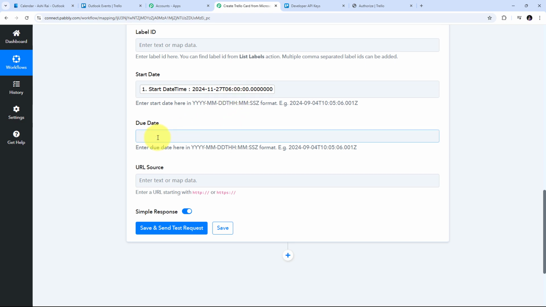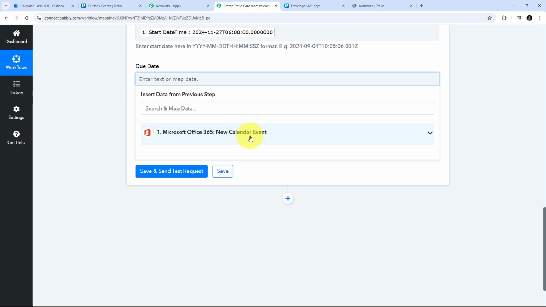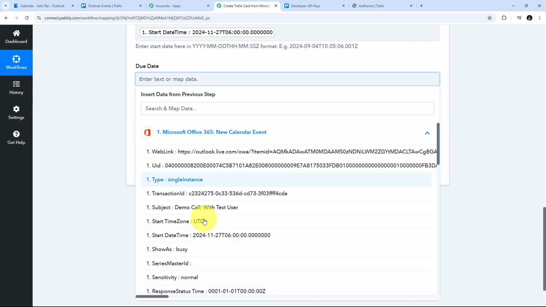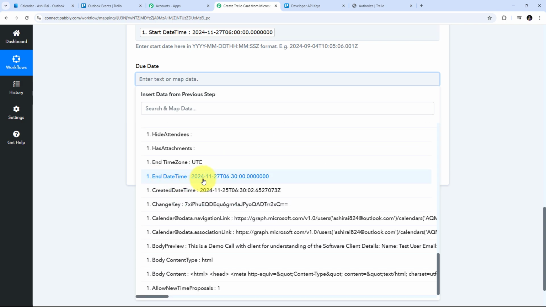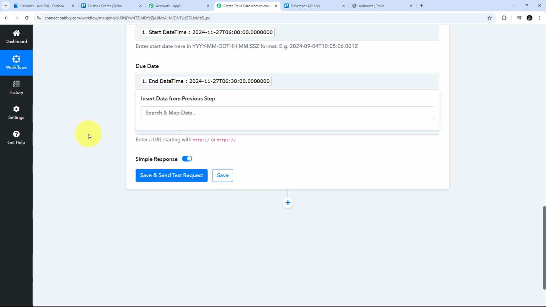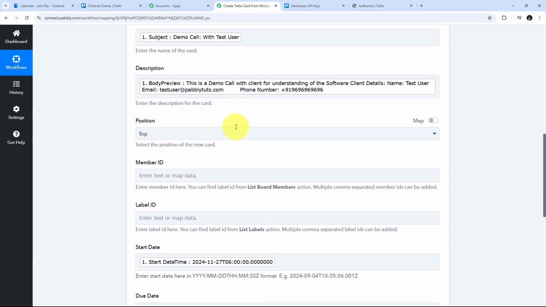Now I'm going to give my due date where I'm going to map the end date and time. So I'm going to open the response of Microsoft Office 365. And here this is my end date and time. So I'm going to map this. And now I have filled all the required details.